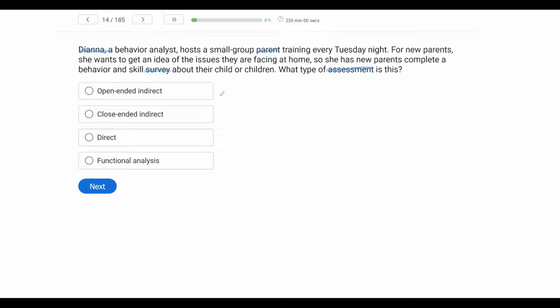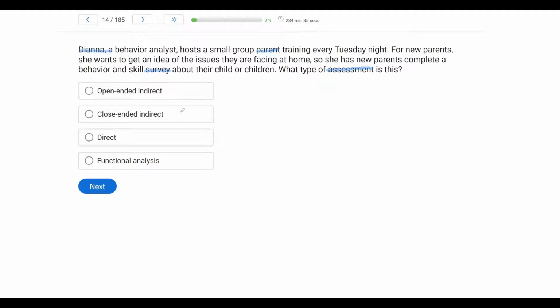Now, we're going to get a little more specific here. Will this be an open-ended indirect or a closed-ended indirect? And it's not as complicated as it might sound initially. Just think, if we're doing an open-ended indirect assessment, we're going to be having a conversation. We're going to give the parents, in this case, an opportunity to discuss and talk, give their opinions, and give their interview answers about their children.